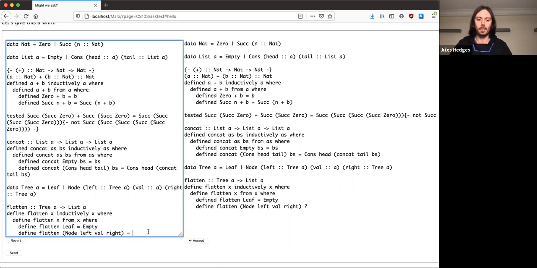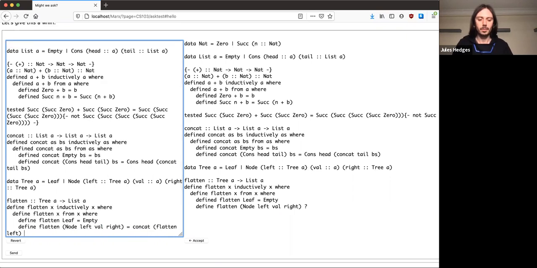So I can say concat flatten left, cons val flatten right. And there's my definition.